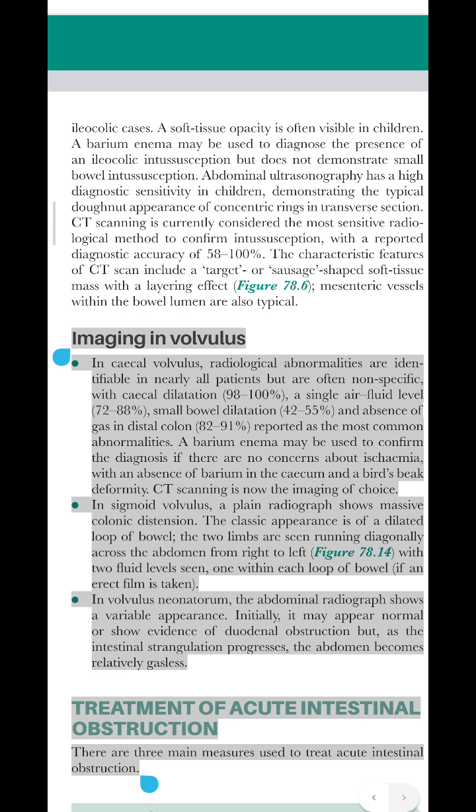A barium enema may be used to confirm the diagnosis if there are no concerns about ischemia, with an absence of barium in the cecum and a bird's beak deformity. CT scanning is now the imaging of choice.